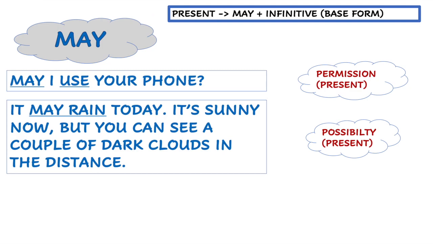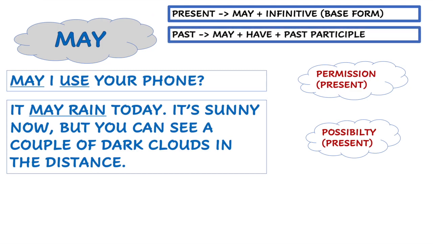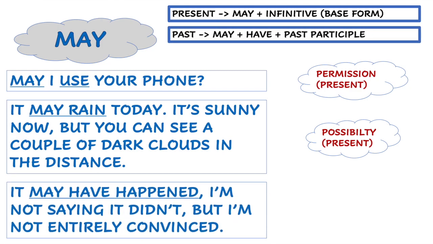So the form remains the same, may plus infinitive, but the past, let's create the past. It may have happened. I'm not saying it didn't, but I'm not entirely convinced. Clearly, we can't ask for permission in the past, so this is going to be possibility. Once again, I make an assumption about something that I'm torn. I don't know if it happened or it didn't. So it's kind of, again, a 50-50% chance.